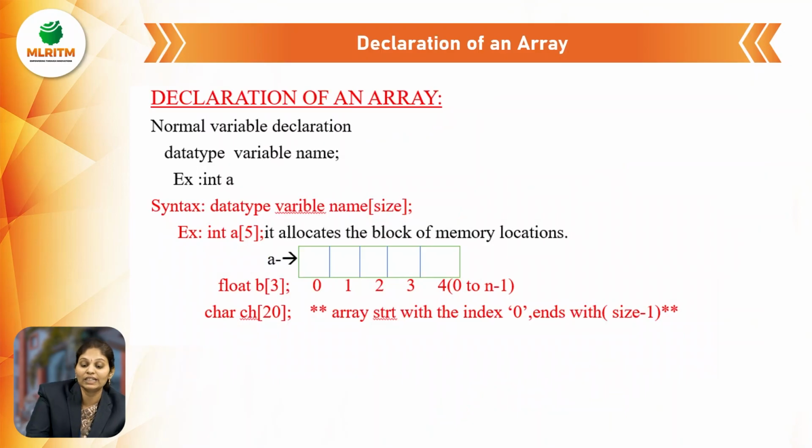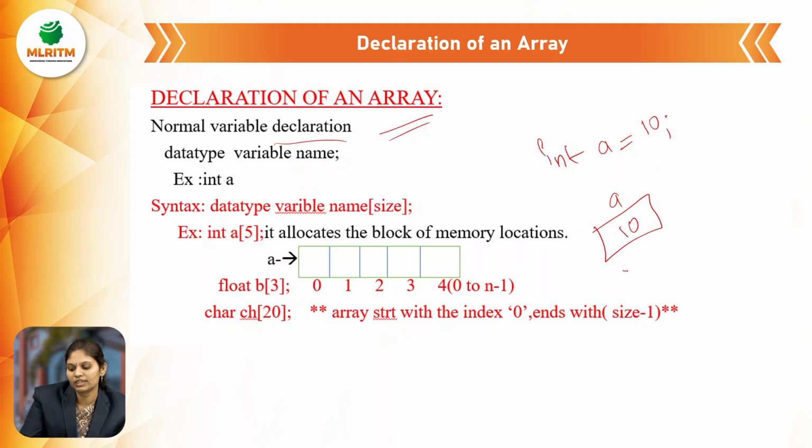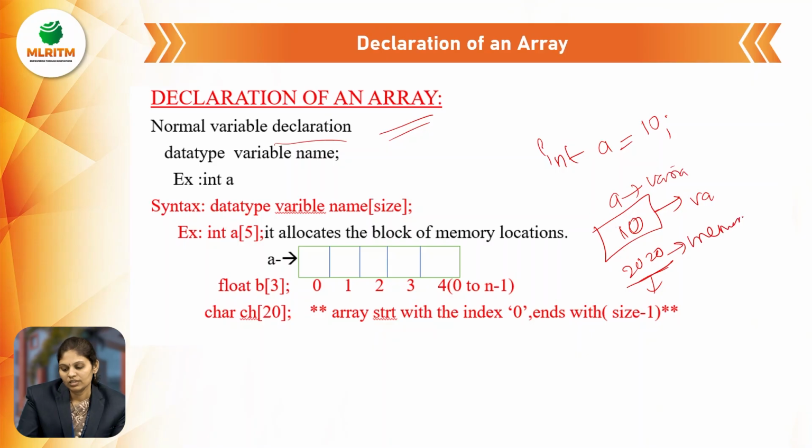So how to declare an array? First, a normal variable declaration. For example, how to represent a variable: int a is equal to 10. A particular memory location can store the data, so the variable is stored there. The value is 10, it is a variable, and it has a memory address.